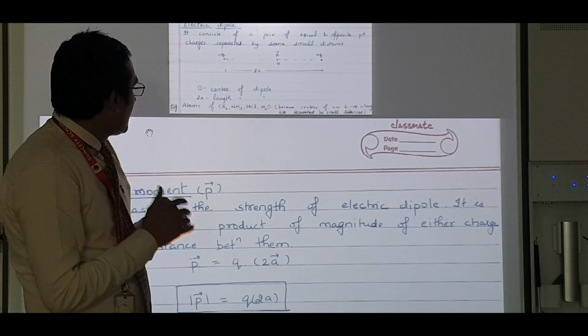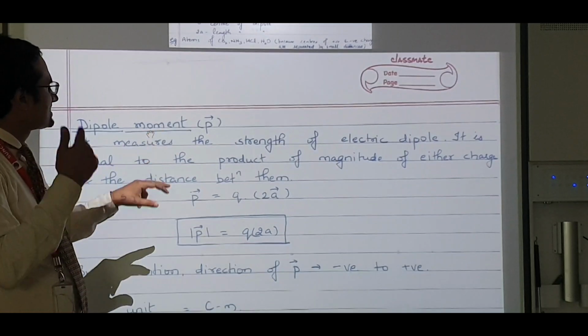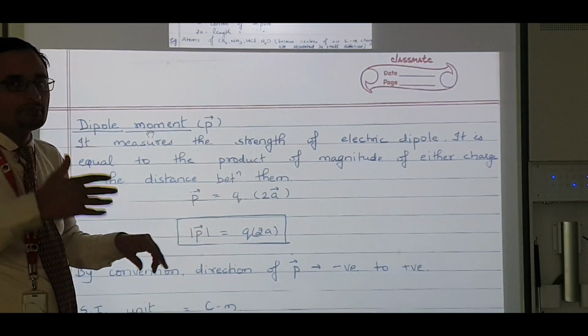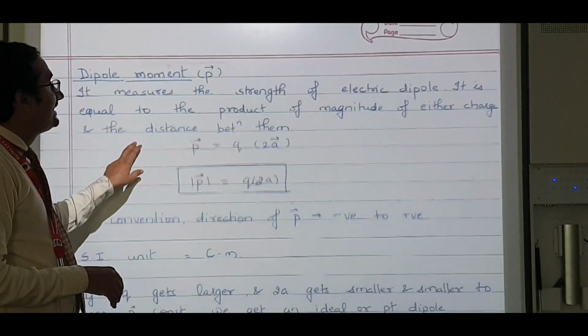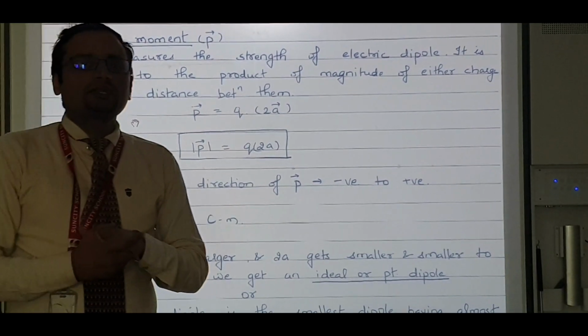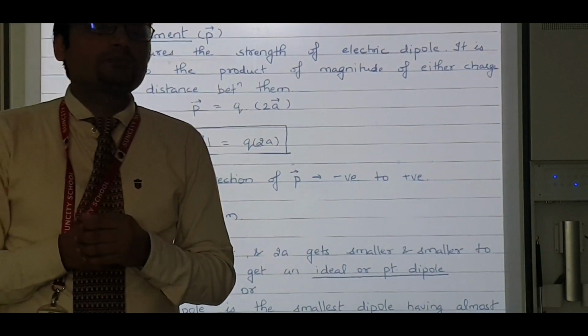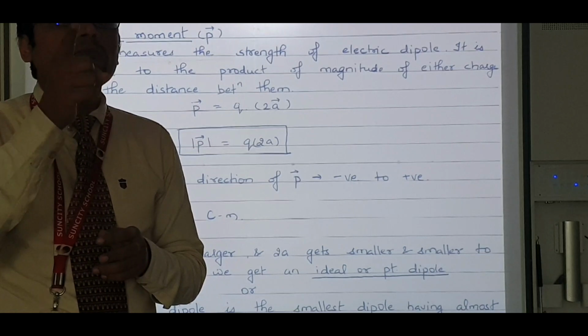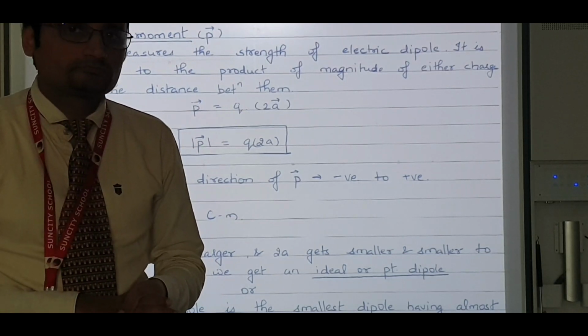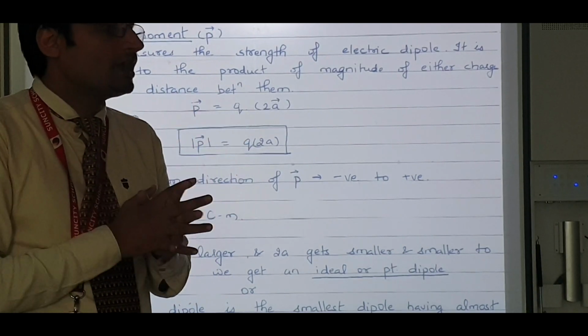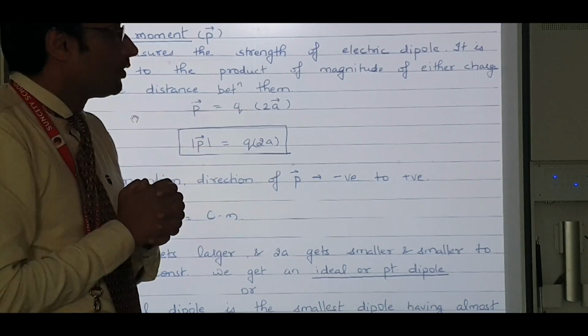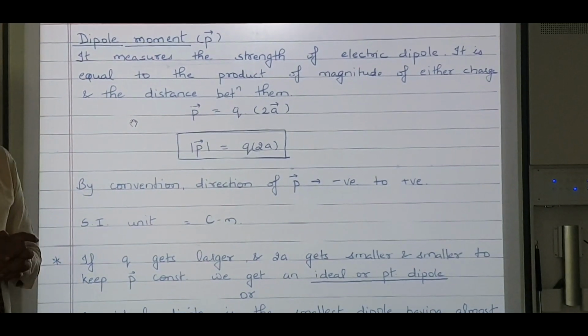Now this I will teach you later. Where is this important? Why this concept? Dipole moment is represented by P. Do you remember P, the symbol? We have used this for momentum. It's the same symbol, but it's okay. So here it is dipole moment. What is dipole moment?